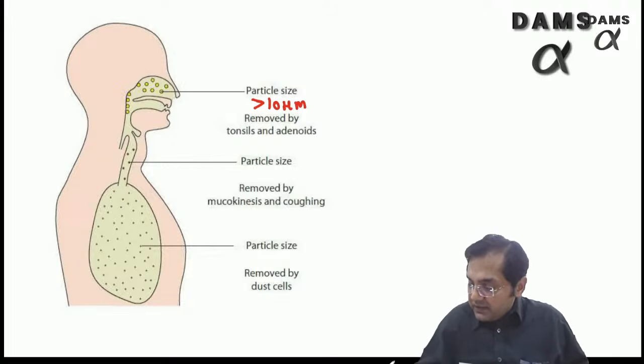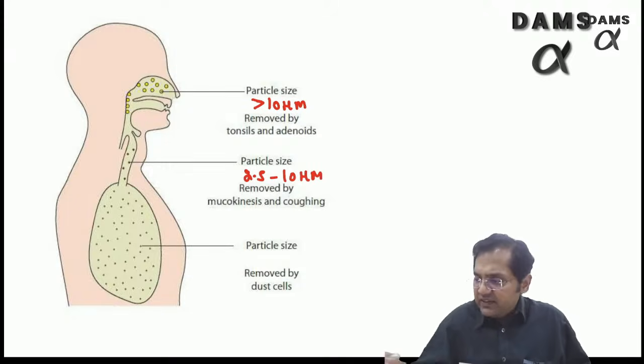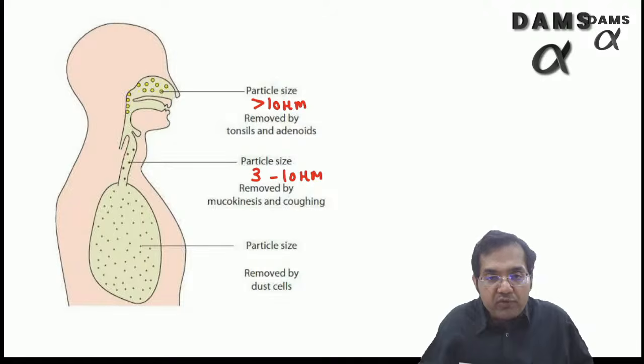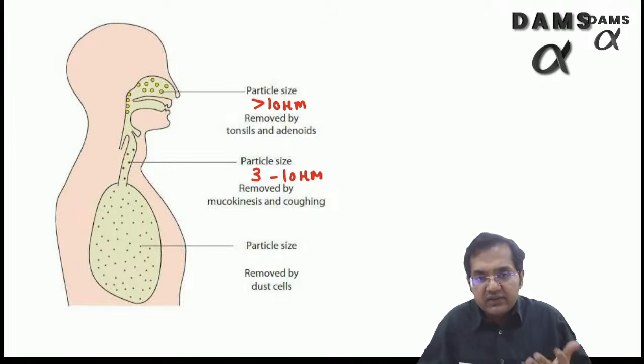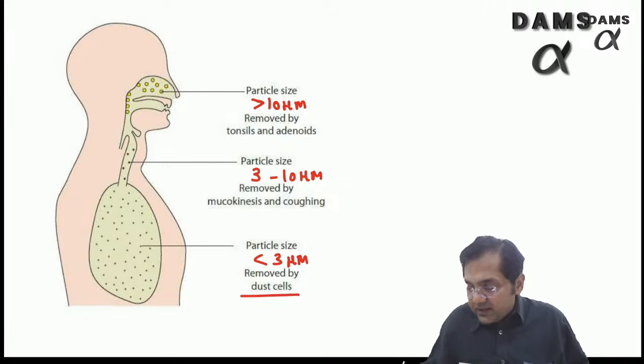The particle sizes which are around 2.5 to 10 micron, or generally we say 3 to 10 micron, are removed by coughing and mucokinesis, the cilia gel mucus mechanism, and the particle sizes which are less than 3 microns are removed by the dust cells.